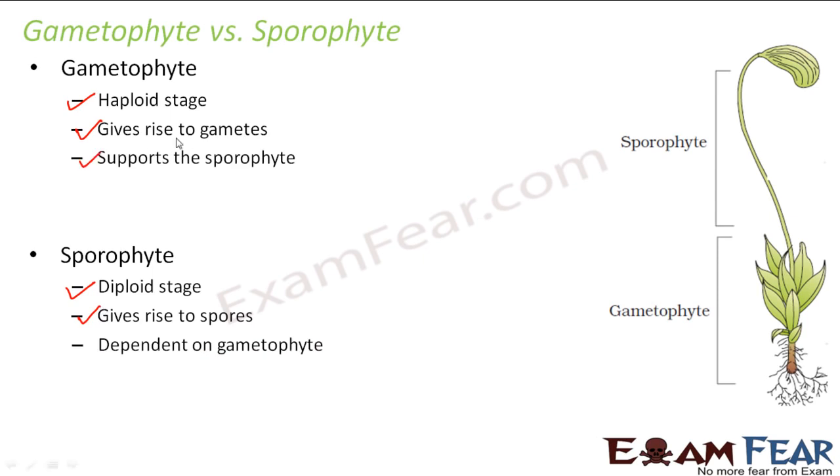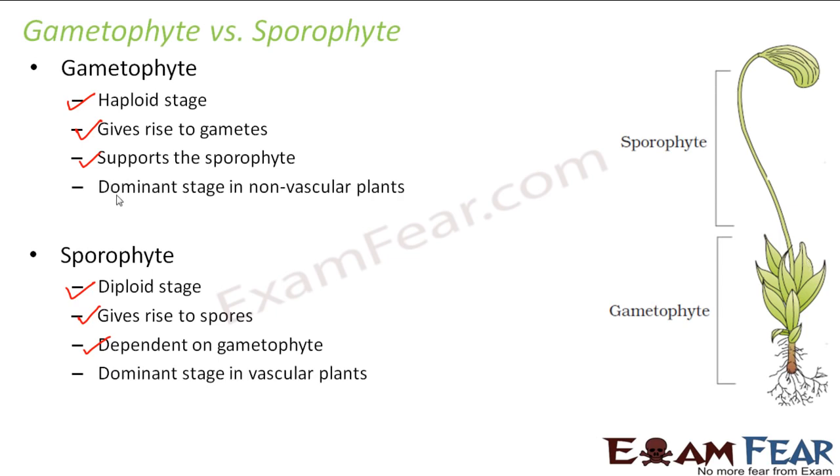Gametophyte supports the sporophyte. Sporophyte is dependent on the gametophyte. As you can see here, the sporophyte lies above the gametophyte, so it depends on gametophyte for support as well as for nutrition. Gametophyte is the dominant stage in non-vascular plants. Sporophyte is the dominant stage in vascular plants.